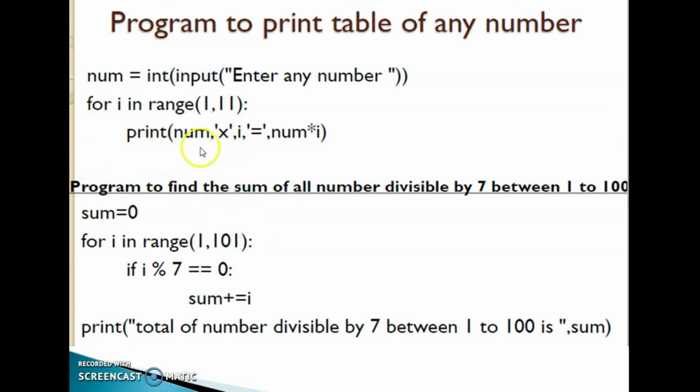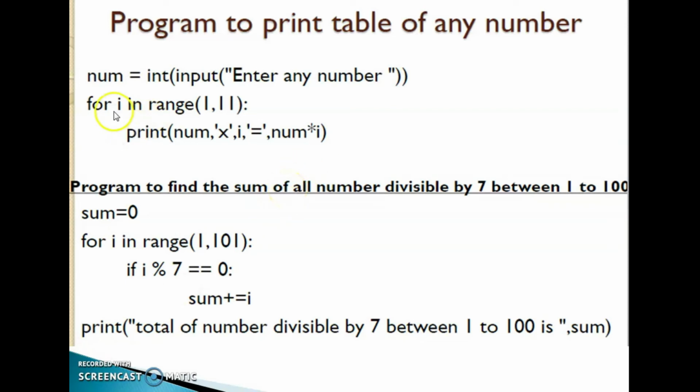Then print num comma. See here, there is no single quote or double quote, that's why the value of num will be printed. Into is given in between single quotes, that's why this into mark will be printed. Then I, the value of I will be printed, then equal to in single quotes, that's why this equal to will be printed, then num into I. So first it does the operation, after that the evaluated result will be printed.